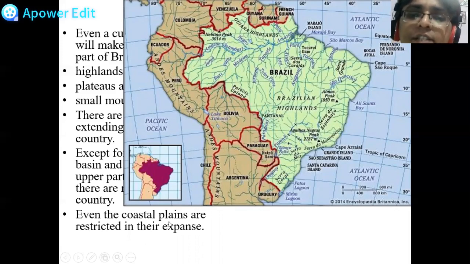Even the coastal plains are restricted in their expanse. Expanse means they are not very wide. So their area is not very large. That is coastal plains. This is the coastal area of Brazil. You can see Brazil also has a very long coastline.